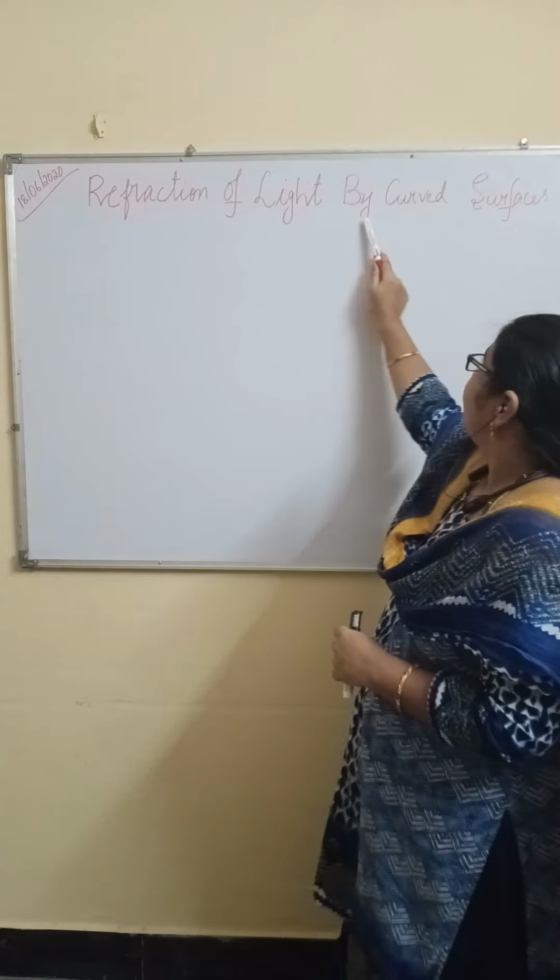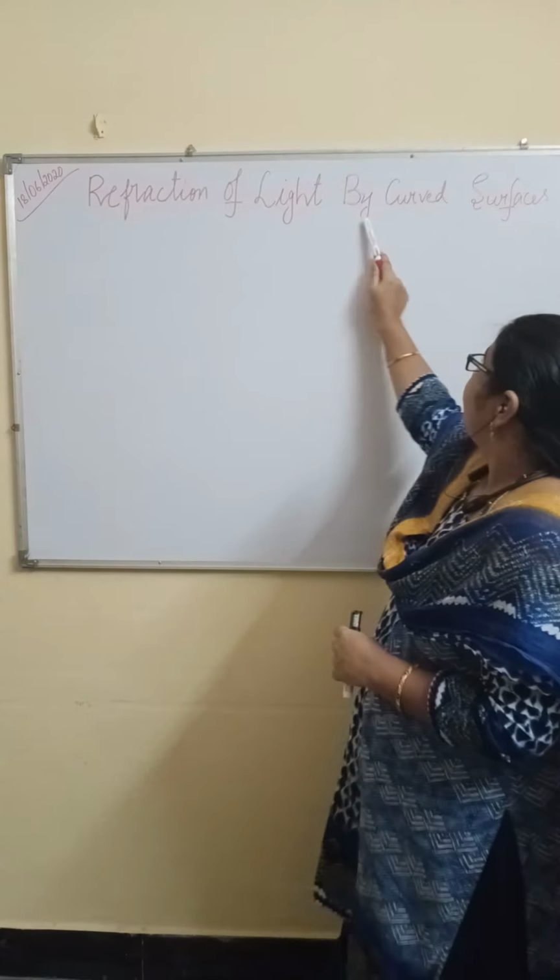So, refractive index has no units. Very important. Refractive index has no units.